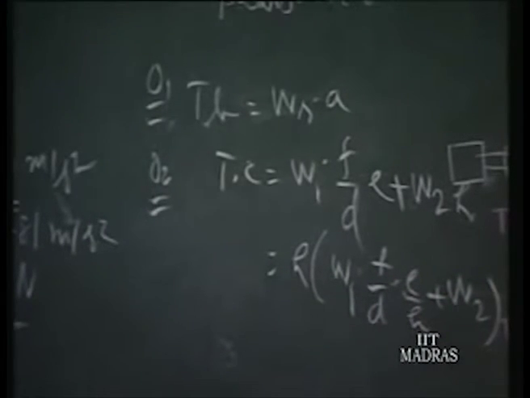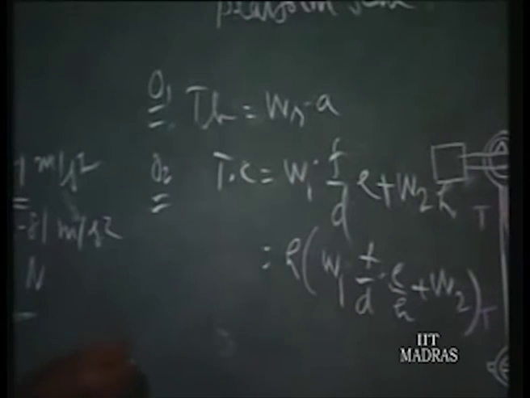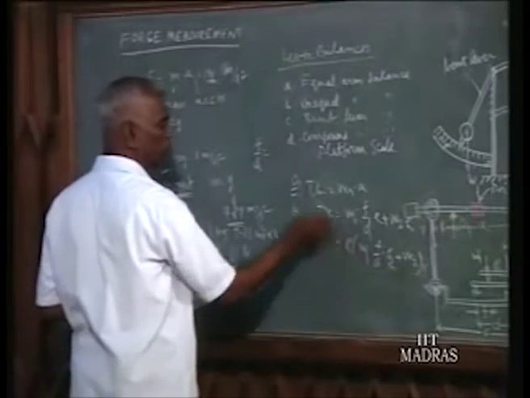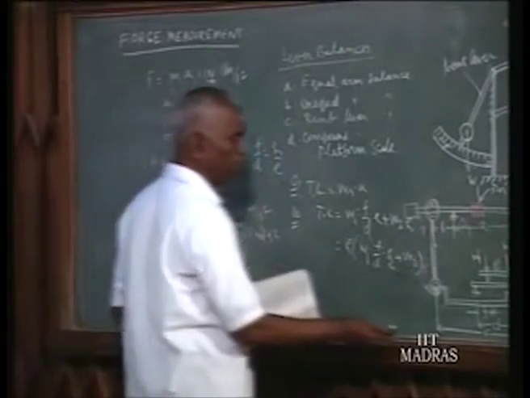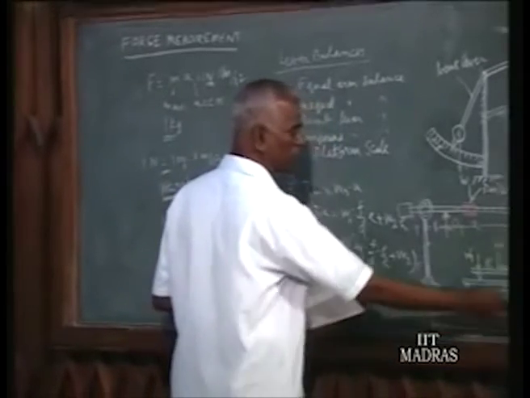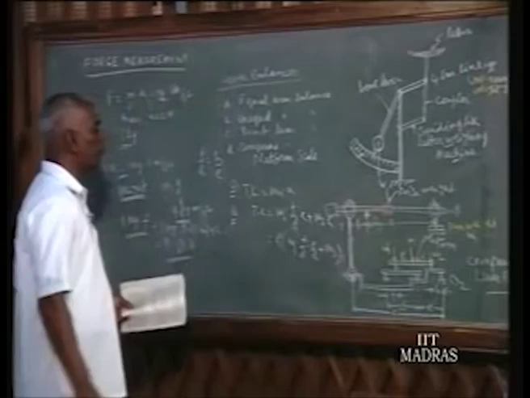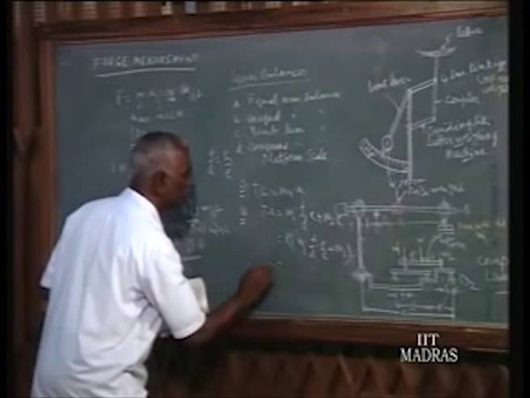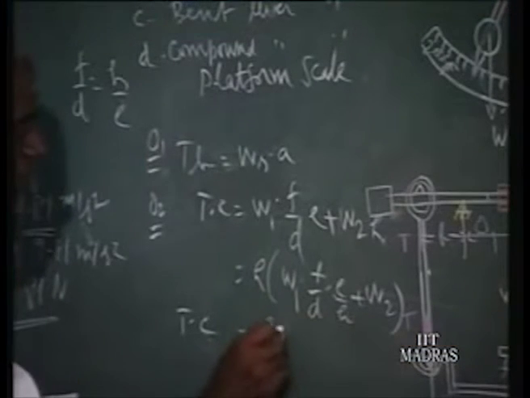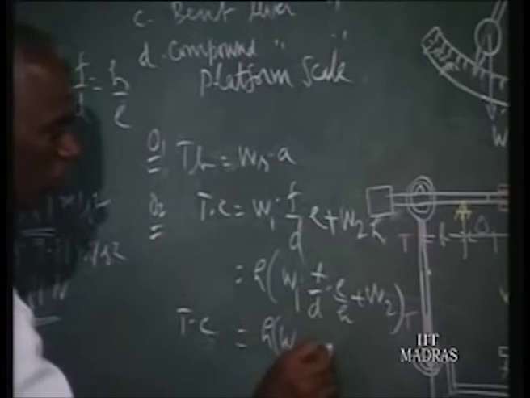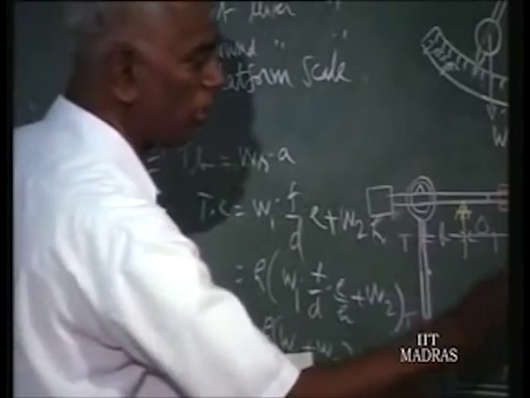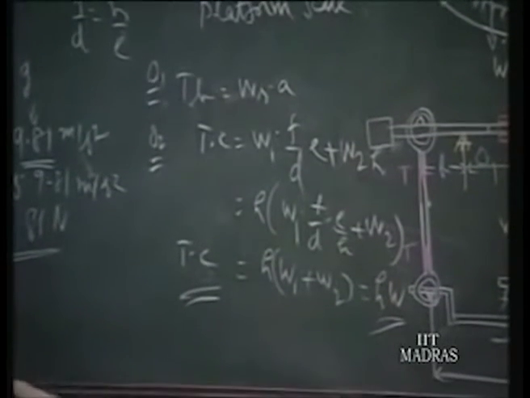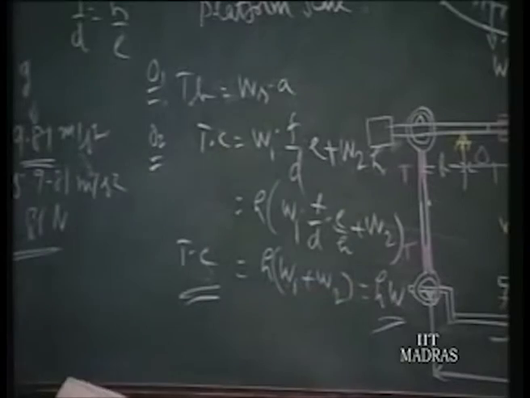Now the leverage of this platform scale is taken in such a way that F by D is equal to height by E. That ratio we can easily select while we design. If it is selected this way, then this cancels out. So T into C is equal to height into (W1 plus W2). W1 plus W2 is always W. So height into W. So we find this instrument's functioning is not dependent on W1 and W2. It depends only on the total weight.